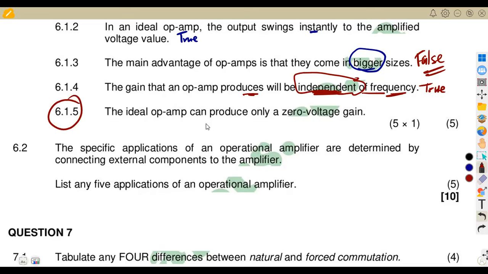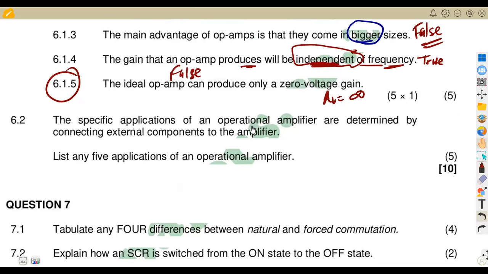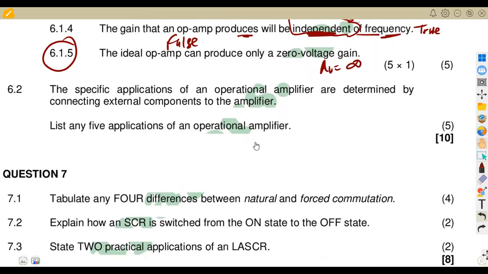6.15: the ideal op amp can produce only a 0 voltage gain. This is very, very wrong. This is false, because for an ideal op amp the voltage gain is infinite. It cannot be 0, it will be infinite.